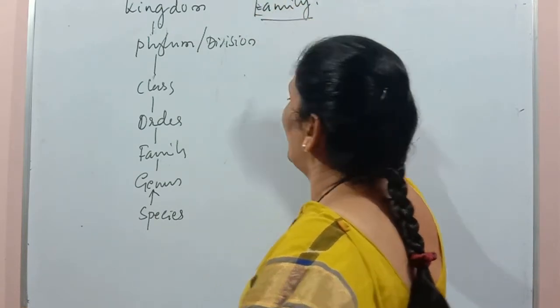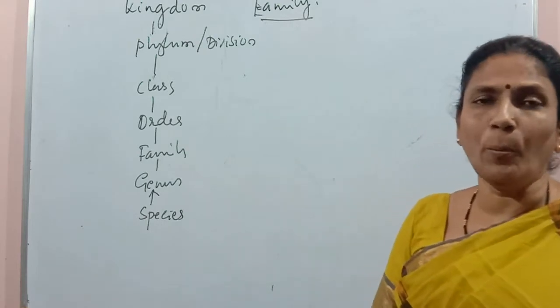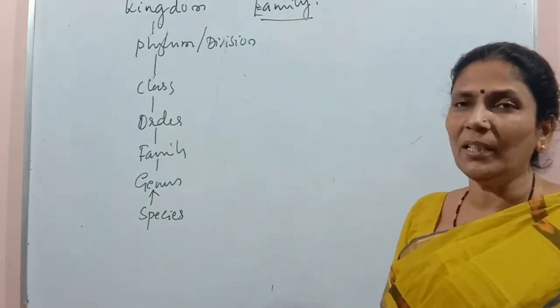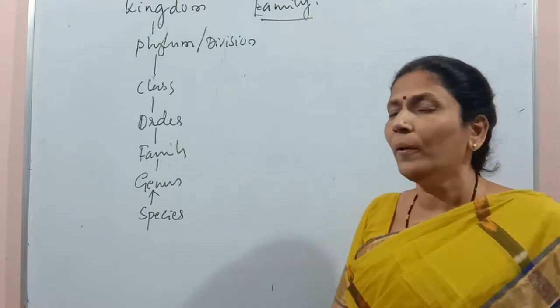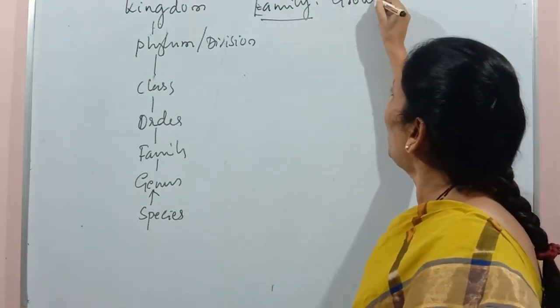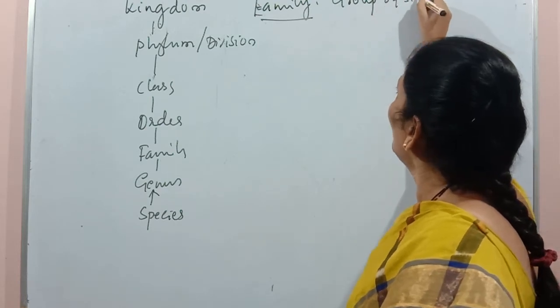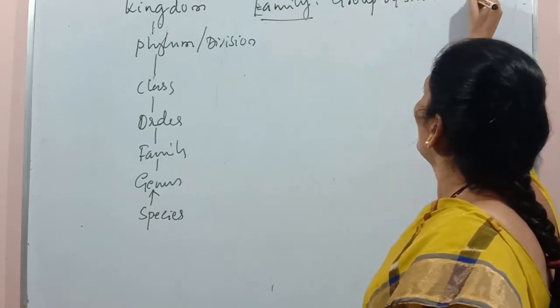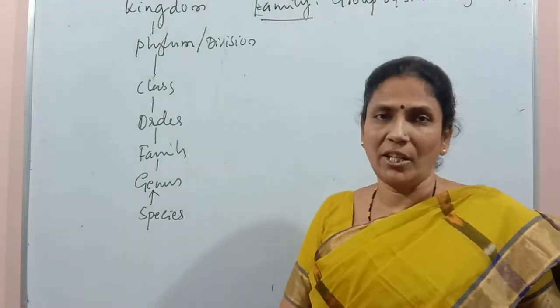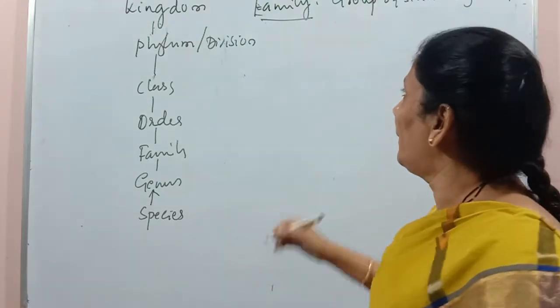What is family? Family is a group of similar genera. Many similar genera together form a group. That group is called the family. Group of similar genera. Similar genera. For example, Solanum